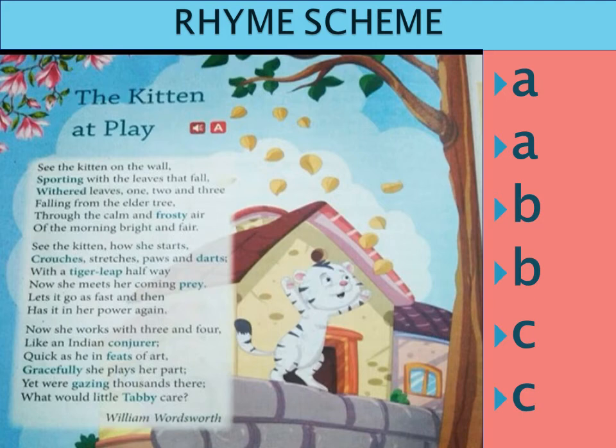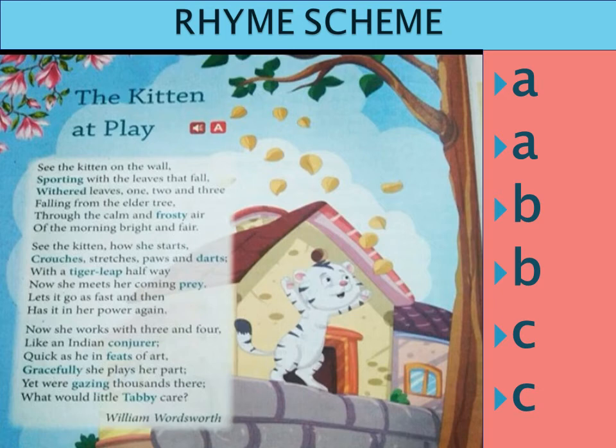Let's look at the third stanza. Now she works with 3 and 4 like an Indian conjurer. Quick as he in feats of art, gracefully she plays her part. Yet were gazing thousands there, what would little Tabby care? What are the rhyming words in this stanza? Four, conjurer, art, part, there, care.